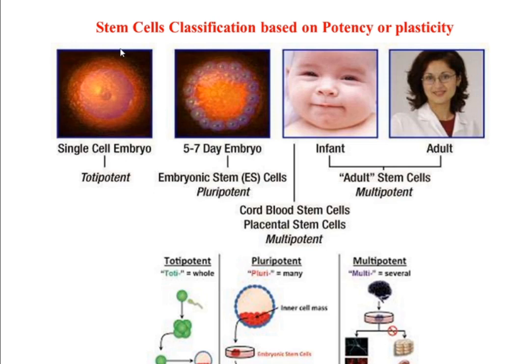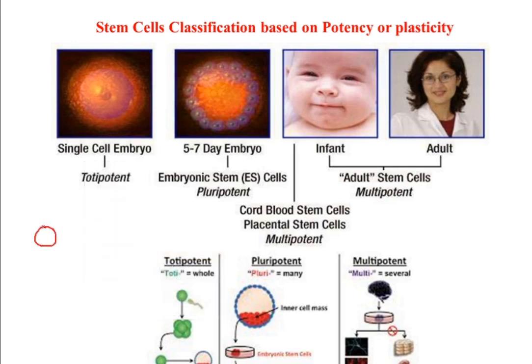When this diploid zygote gets into the process of cleavage, that is the developmental stage, it starts dividing. The first division will divide this cell into 2 different cells. At this initial phase, we can classify these as totipotent stem cells.